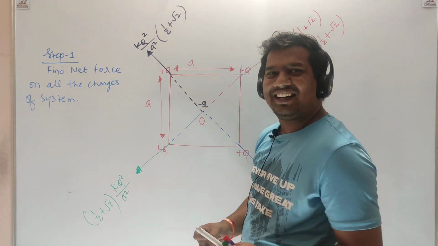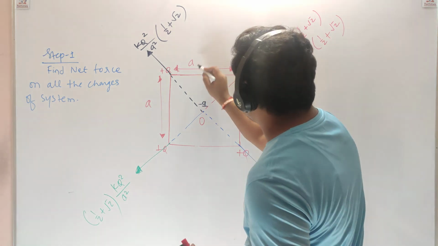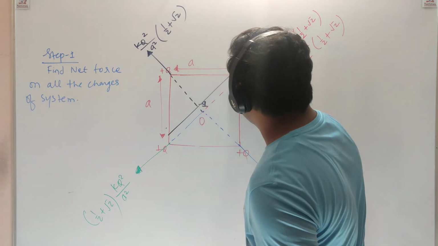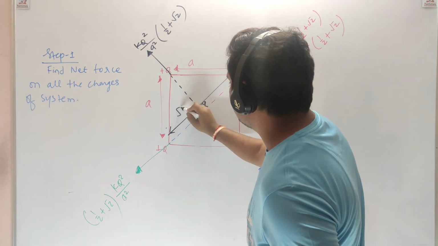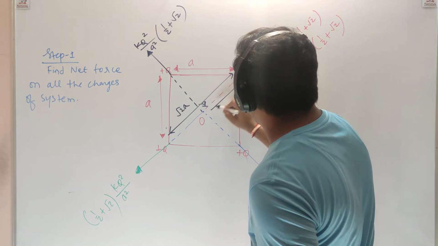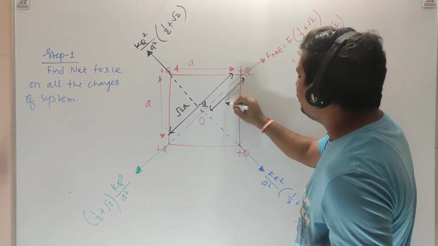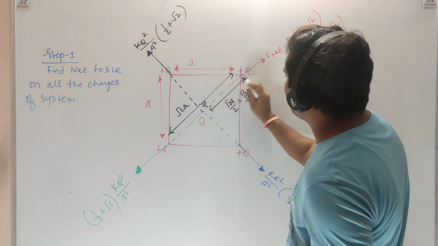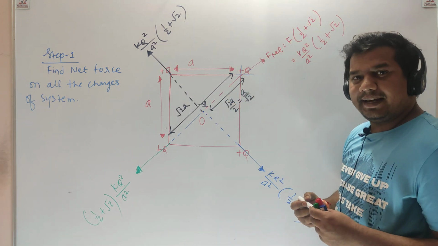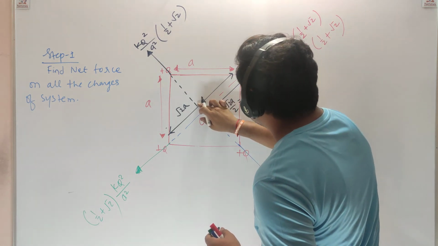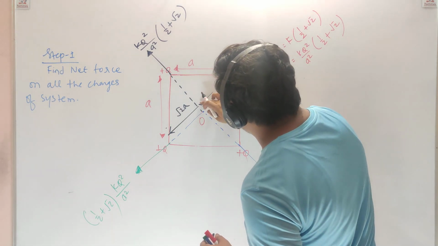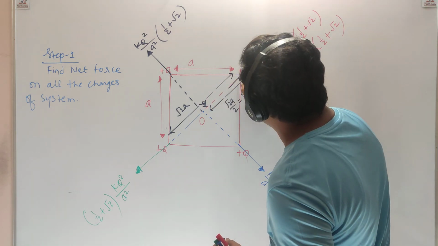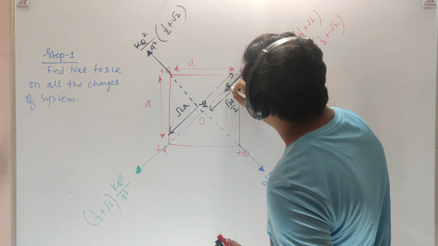Now it is correct. See, this distance is a, this is a, so this complete distance is root 2a. Agree, but this distance will be root 2a by 2, so you'll get a by root 2. Okay, that is the distance between these two charges. Agree? This minus q will start attracting plus q towards itself, like this.